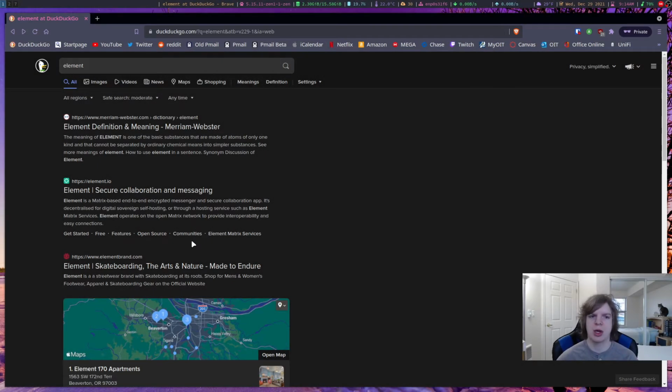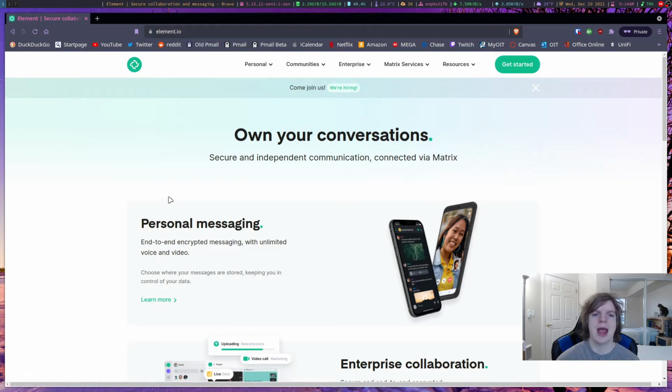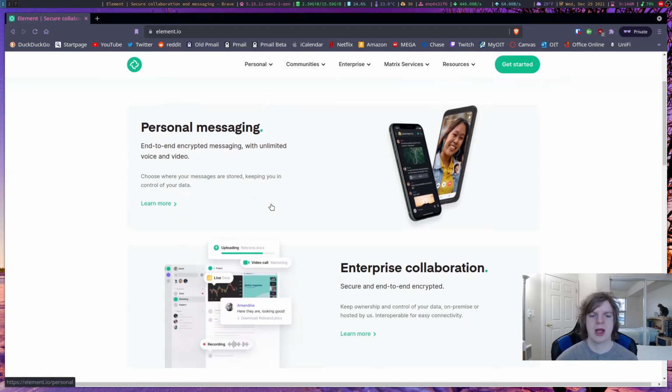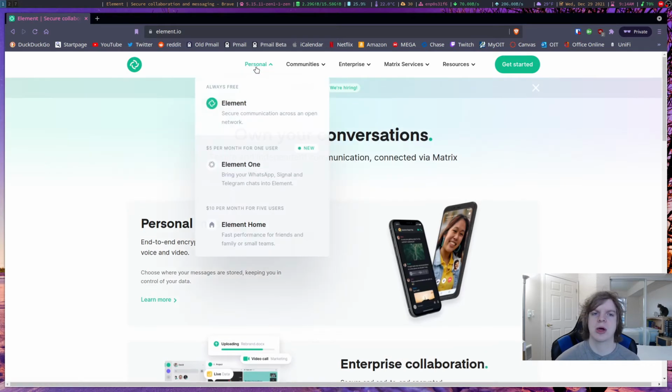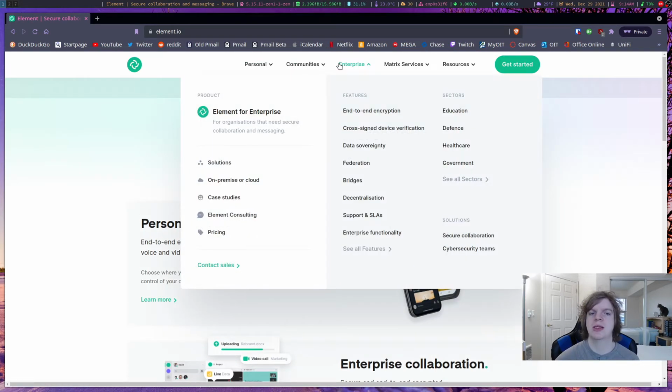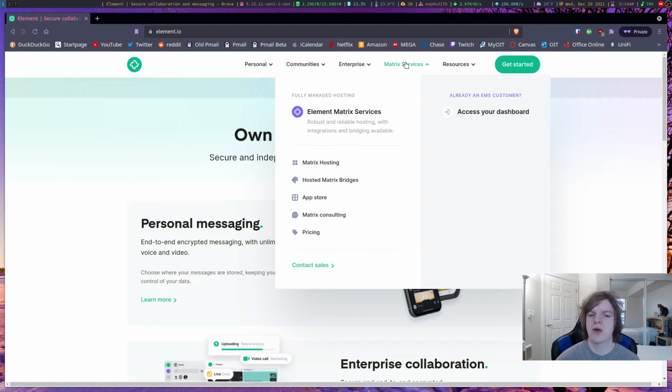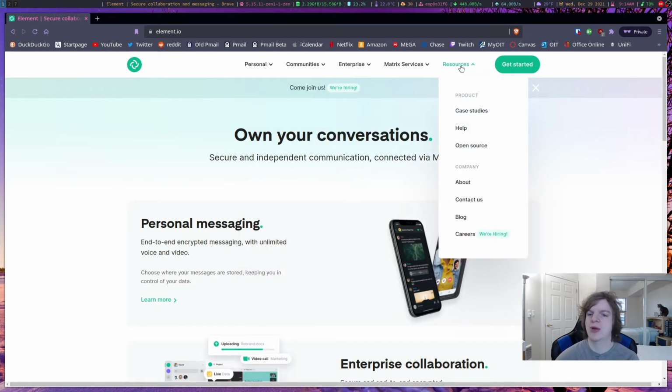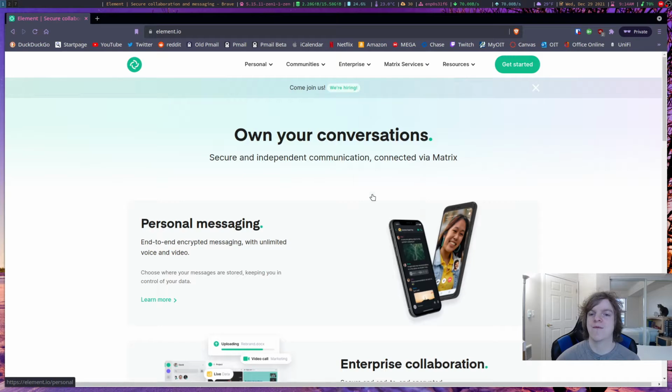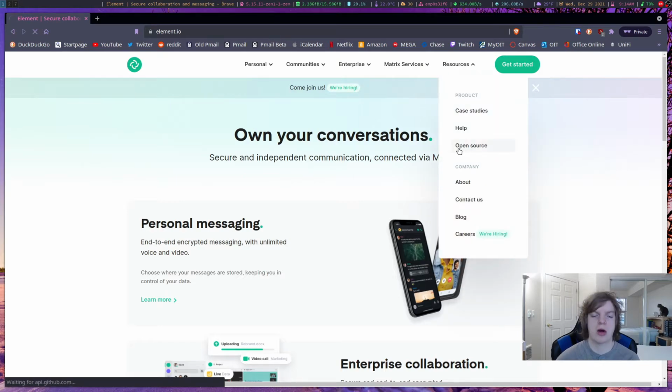So to get started with using Element, just search for Element in whatever search engine you use. I prefer DuckDuckGo for privacy, but to each his own. Then just click on the element.io link, and from here you'll see a bunch of information about the different products they provide. There's personal, communities, enterprise, various services that they have, and different resources to get information about it. And for the record, yes, they are open source.